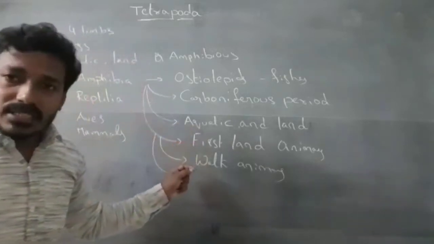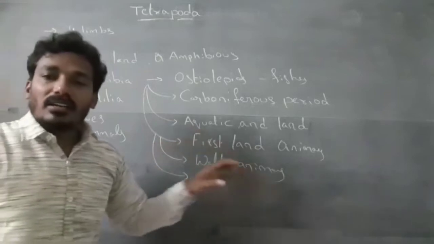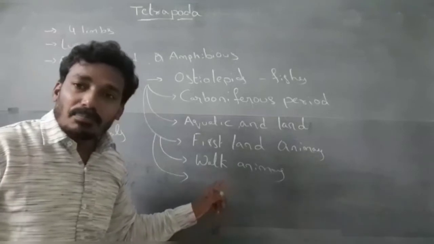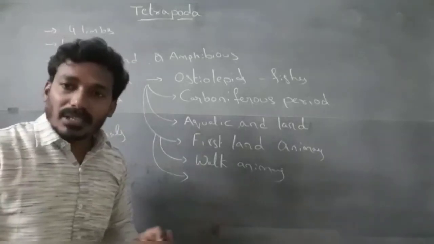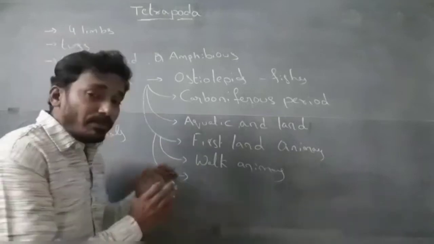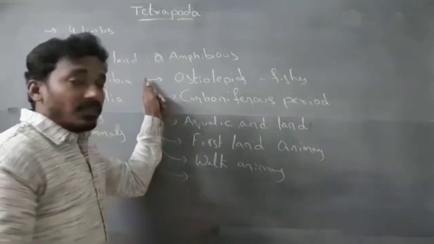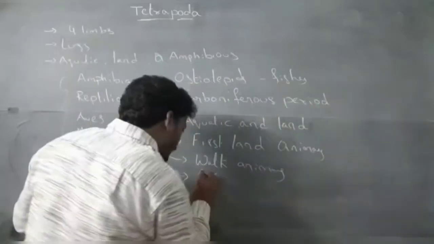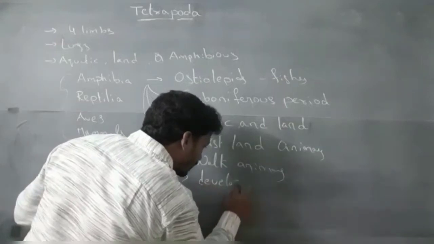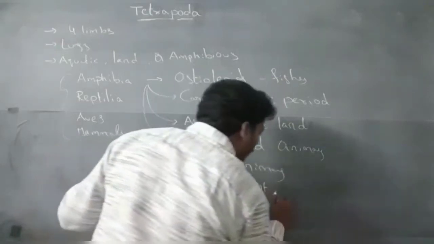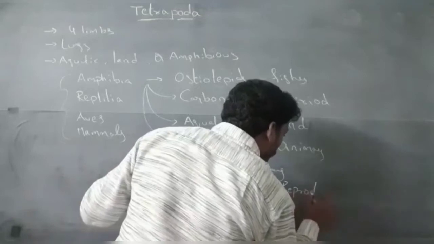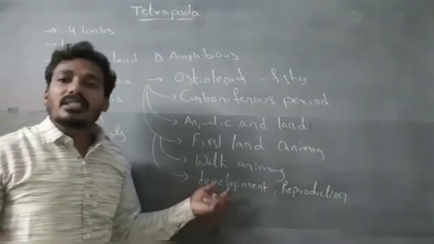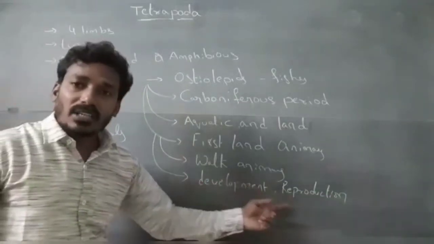Amphibians are partial land organisms, partial terrestrial organisms. These are not completely terrestrial organisms because they depend on the water. Amphibians depend on the water for development and reproduction.